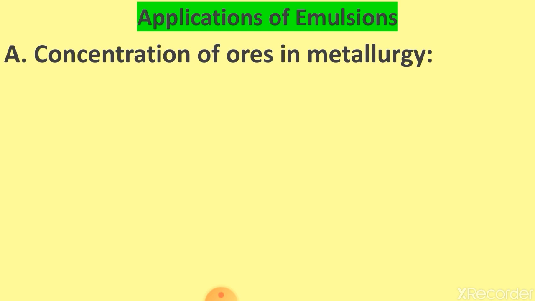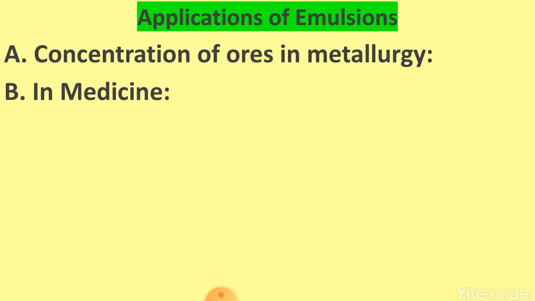Just like we can remove the butter from milk in our houses, like this it can also be used in the removal of sulfide ore from the mixture. That is basically the concentration of ore in metallurgy. So this also applies emulsion.